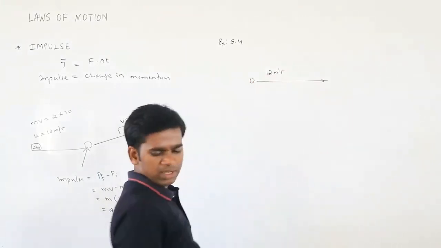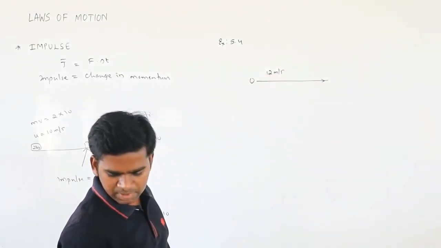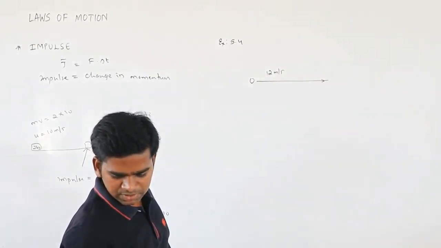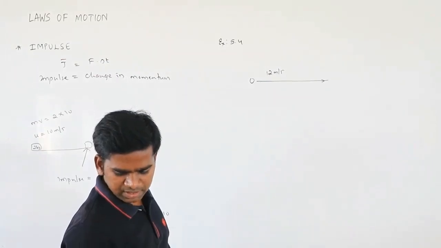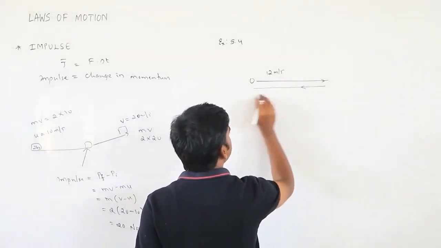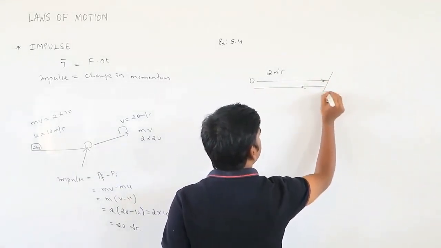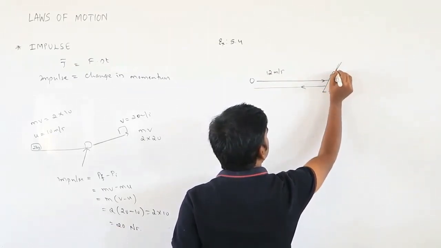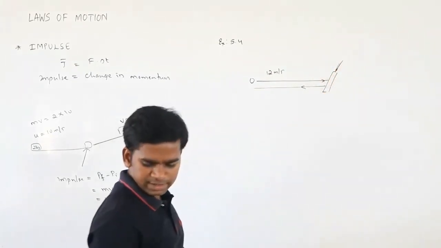A batsman hits it without changing its speed towards the bowler. Towards the bowler means he is not changing its direction. It is coming in this direction, so he is hitting the ball from here.